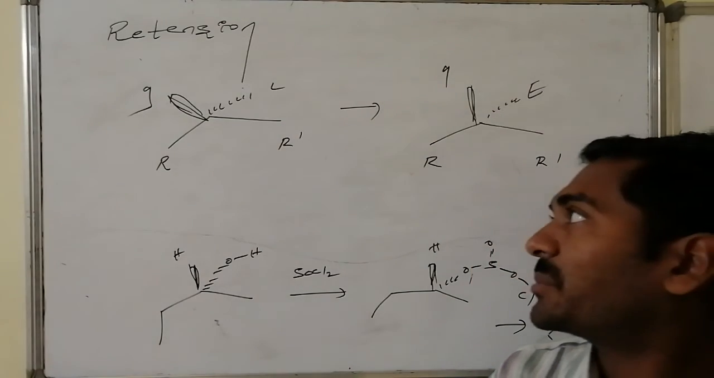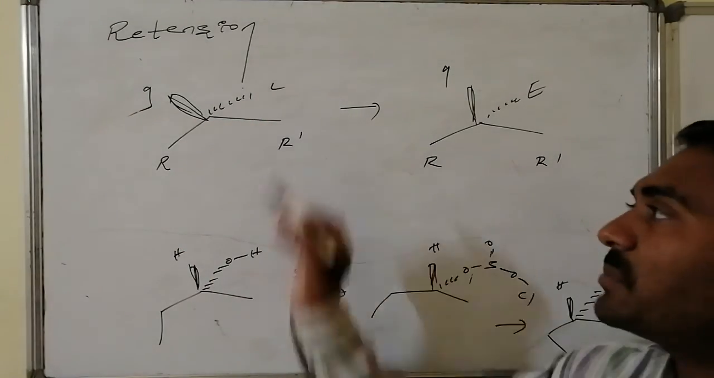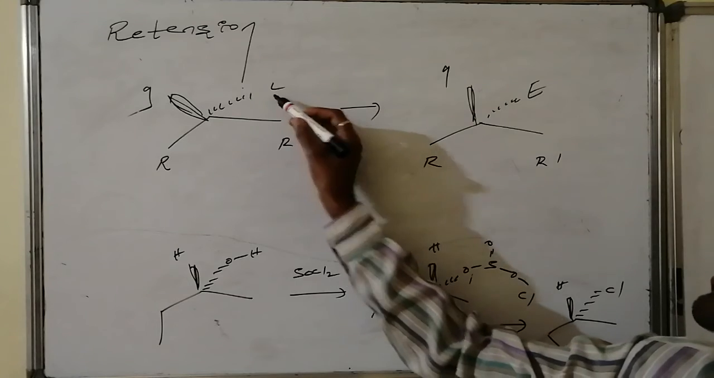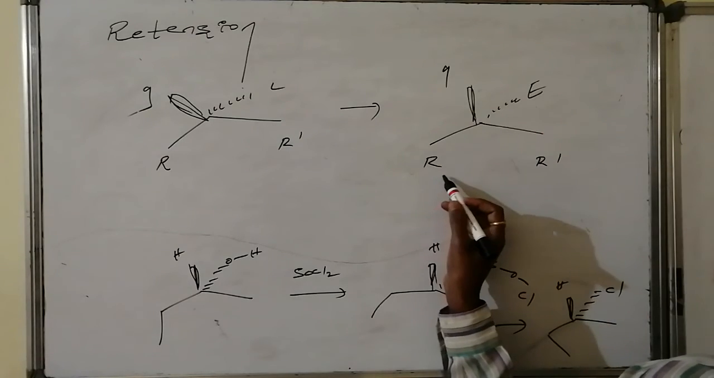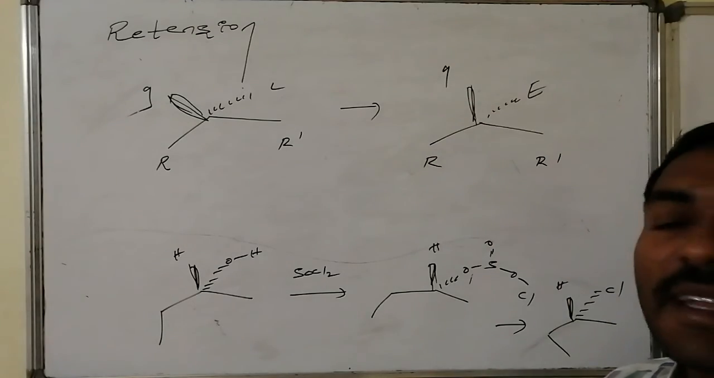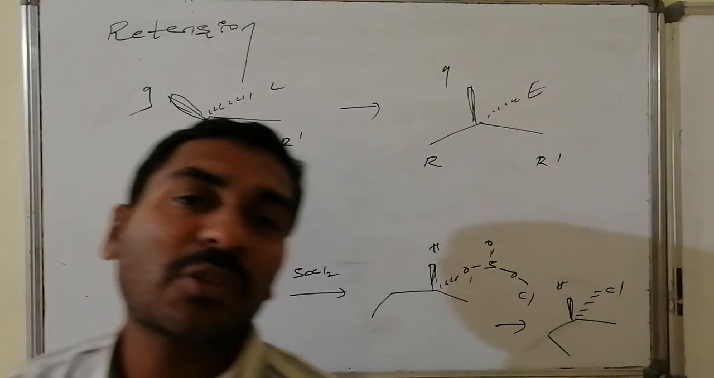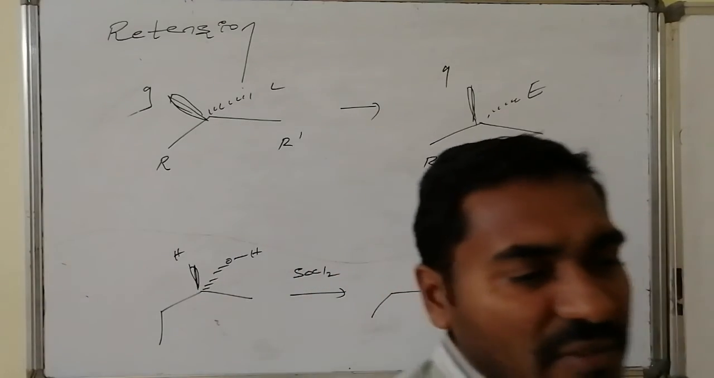The retention. Let us see here: these are the groups and this is another group, and this is acting as the leaving group. This position is replaced by one entering group like this. There is no change. R is present as it is, R dash is present as it is, the group is present as it is, and the leaving group position is taken by the entering group. All such things are said to be retentions. Yes, we have a specific example.